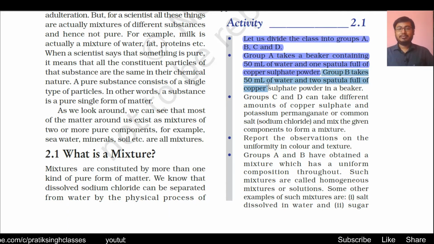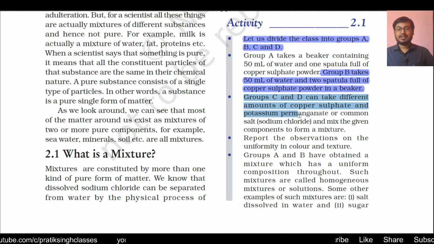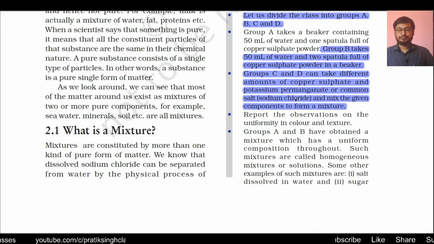Group B takes 50 ml of water and two spatulas full of copper sulfate powder in a beaker. That means group B has copper sulfate twice that of group A. Group C and group D can take different amounts of copper sulfate and potassium permanganate, or common salt if copper sulfate or potassium permanganate are not available, and mix the given components to form a mixture.